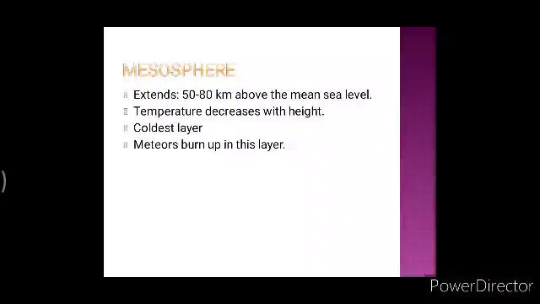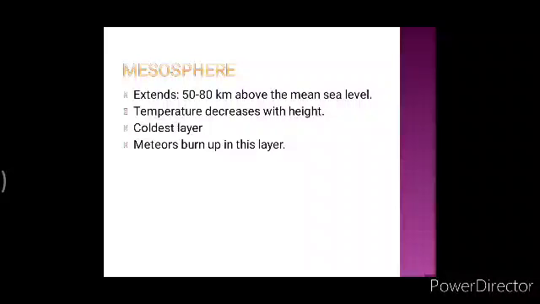There is one more thing about mesosphere. The meteors which are coming from outer space burn up in this layer. What are meteors? You have studied meteors, all these things in class 6, right? Meteors are also known as shooting stars. Now there is one interesting question that comes to my mind: why do the meteors burn up in the mesosphere? What could be the possible reason for that? I'll tell you the reason why those meteors burn up in mesosphere.